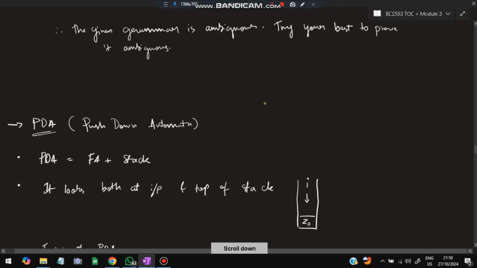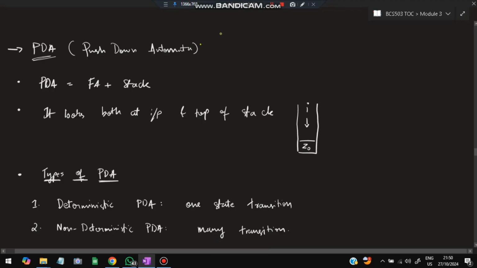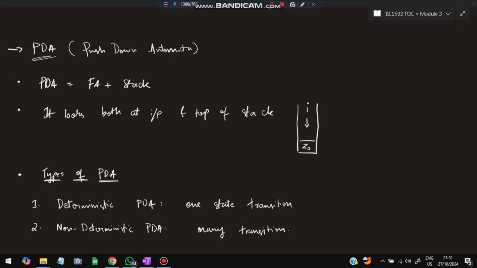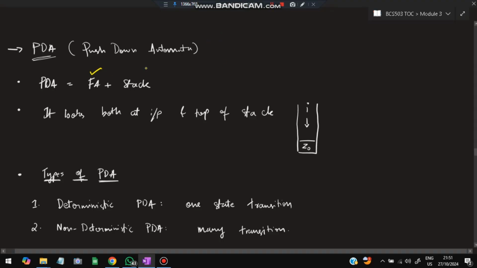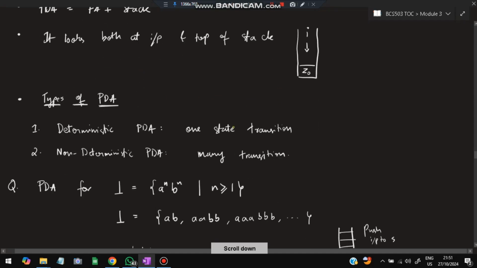Moving on, we have the pushdown automata, the second most important concept, and this is the last topic from this module. Let's have a look at what it contains. Here we'll have a finite automata as well as a stack, and it looks at both the input and the top of the stack. Initially we'll have Z0 in the stack. There are two types: deterministic PDA and non-deterministic PDA. One state transition will be there in deterministic. You only have the deterministic for your syllabus. Non-deterministic is not there, so all the questions solved here will be deterministic only.